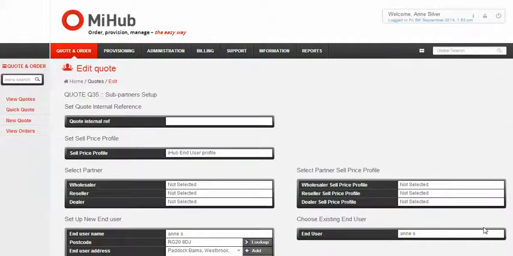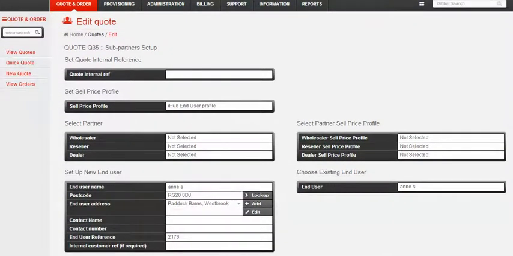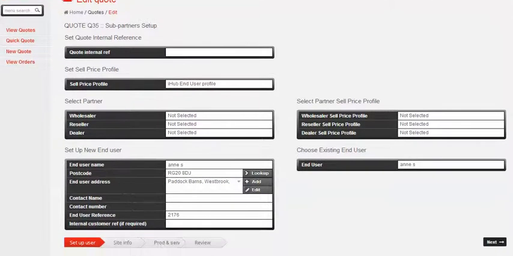On converting to order, the full quote screens will be displayed as required in order that missing information needed to progress the order can be added or edited. Typically, this will take the form of customer and site address details, or alternatively additional information needed in order to complete the order of a particular product or service that has been added into the quote.